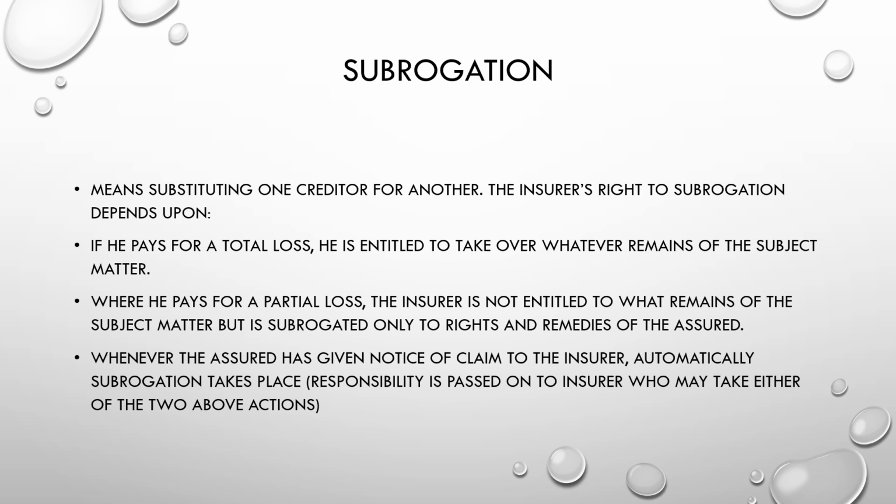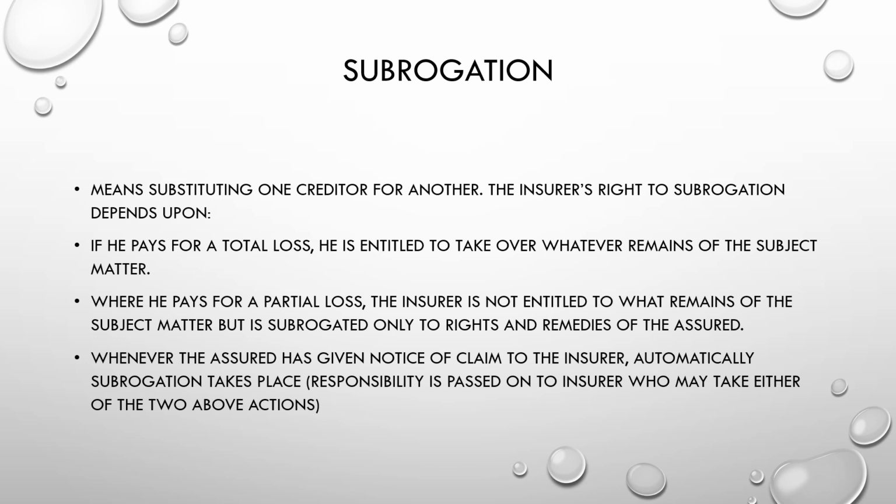Whenever the assured, that is the ship owner or the charterer, has given notice of claim to the insurer, here the hull and machinery insurers, automatically subrogation will take place. So in this case, responsibility is passed on to the insurer, who may take either of the above two actions.